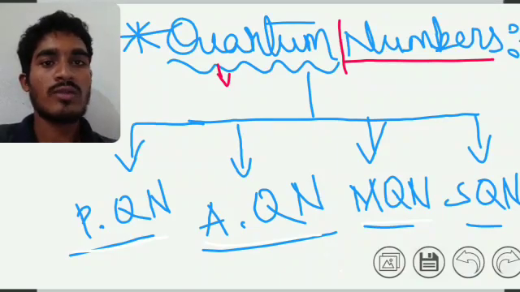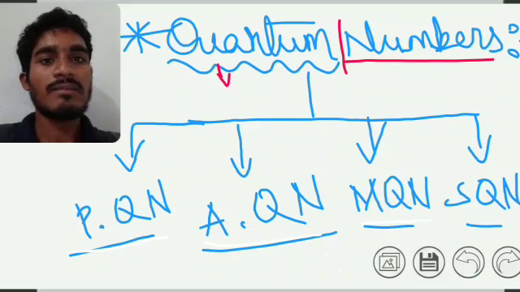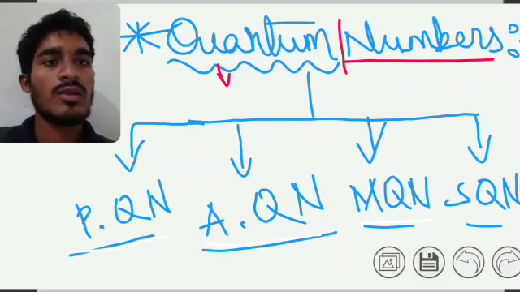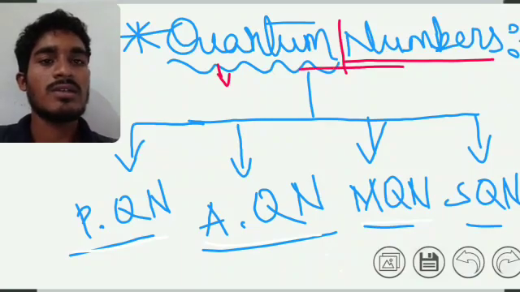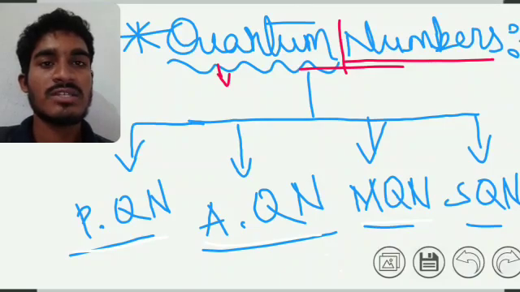Numbers means to calculate the measure value and accuracy value of particular orbitals. So quantum numbers determine the energy, shapes, space and orientations, meaning spin orientations.